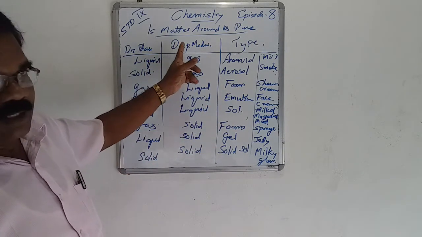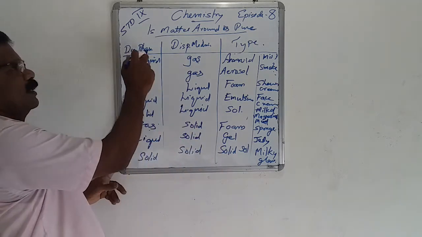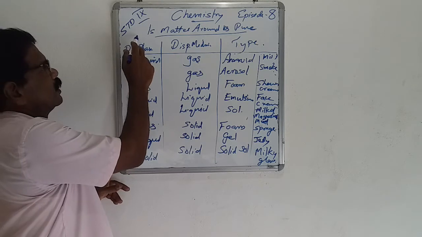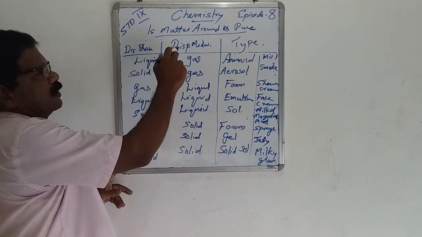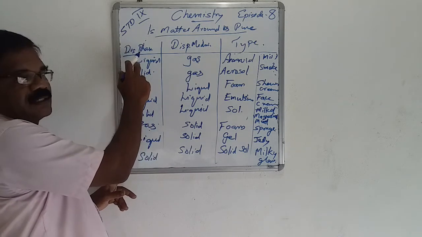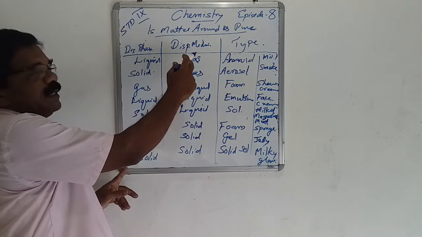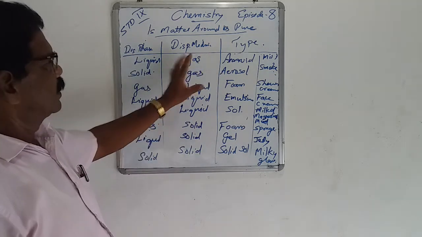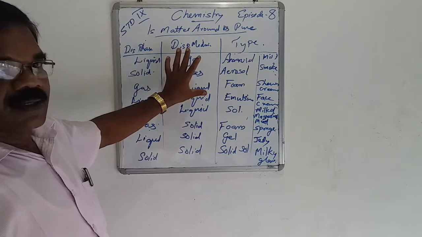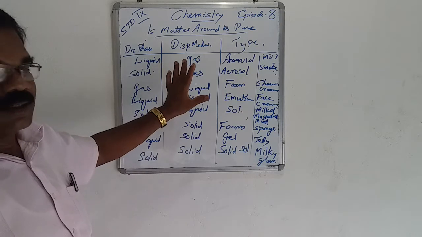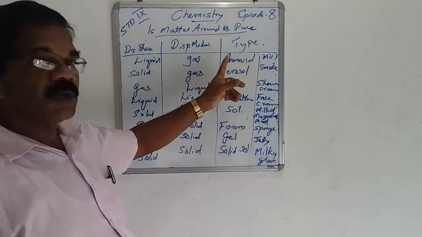Here in solution, the only difference is this: in solutions, the dispersed phase is known as solute, and the dispersing medium is the solvent.